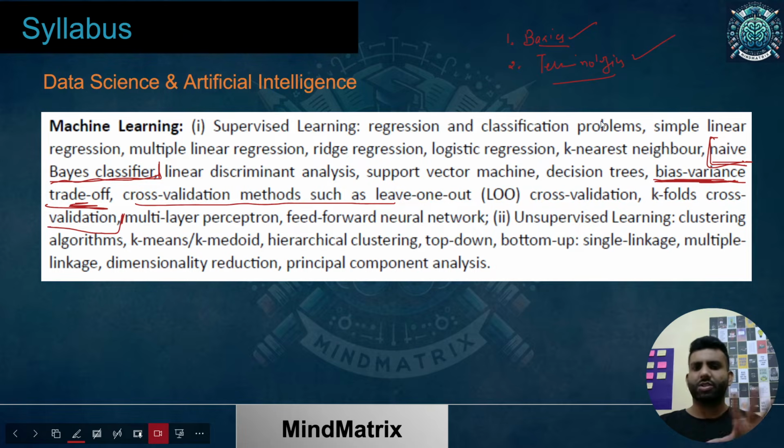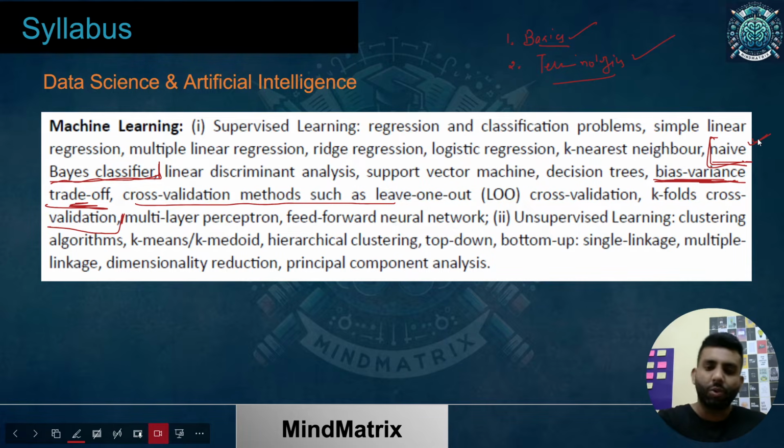After looking at it overall, if I had to cover only one topic, it must be the naive Bayes classifier. Because when I complete it, it would already be too late, within January. I don't want you to struggle much with the syllabus. Whatever we cover, we'll cover properly so that if any question arrives, you are able to handle and solve it.